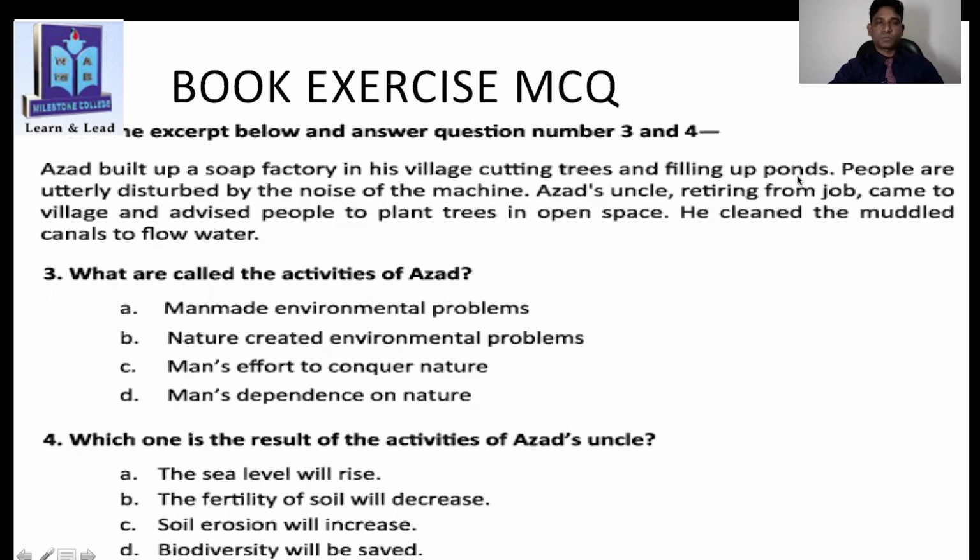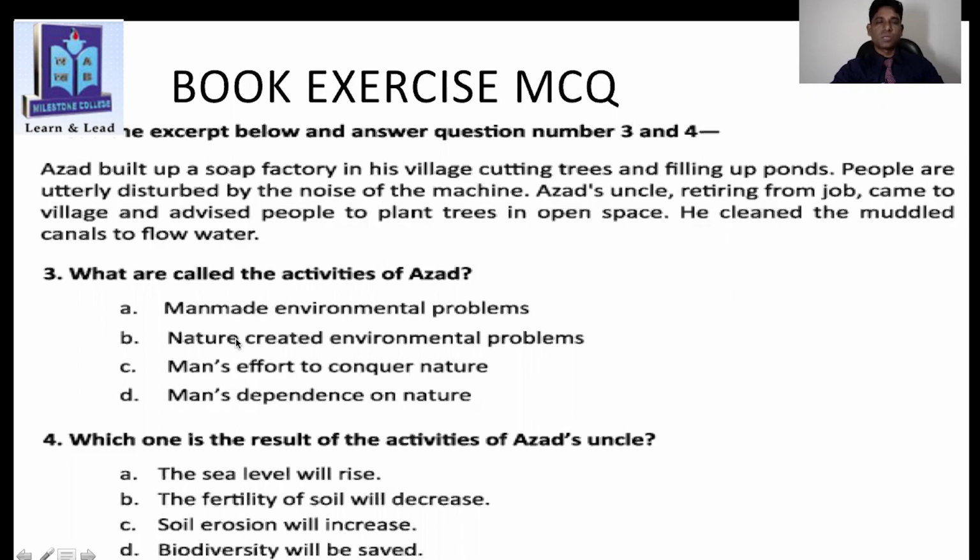People are utterly disturbed by the noise of the machines. Azad's uncle, retiring from job, came to village and advised people to plant trees in open space. He cleaned the muddy canals to flow water.